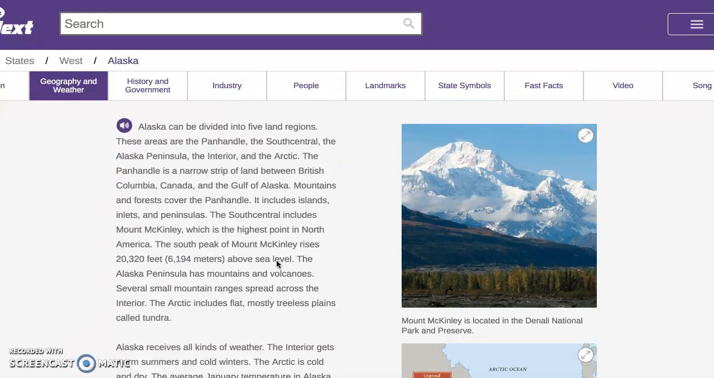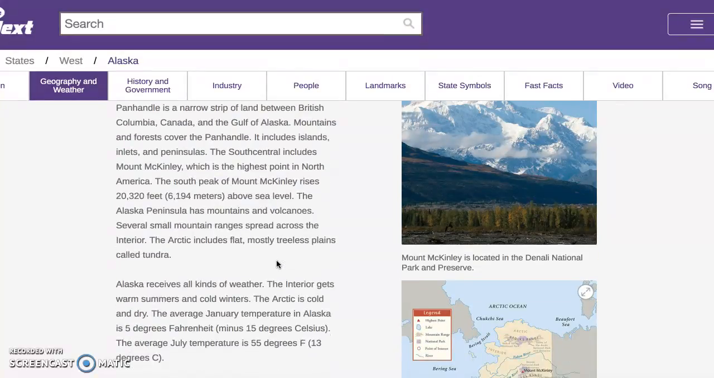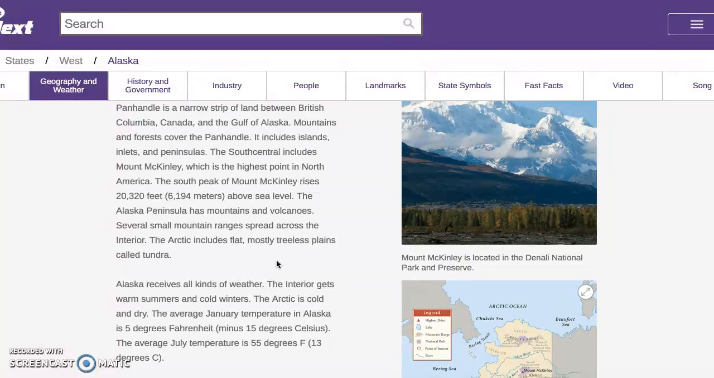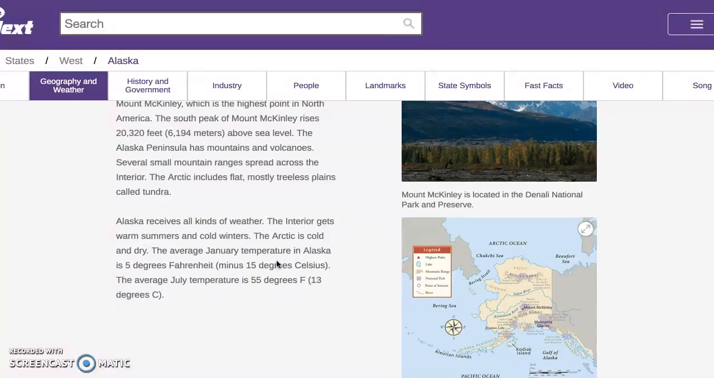Some things about the geography of Alaska. It's divided into 5 land regions. These areas are the Panhandle, the South Central, the Alaska Peninsula, the Interior, and the Arctic. There's a lot of mountains and forest. It includes islands. And Mount McKinley is the highest point in North America. So that is pretty impressive.